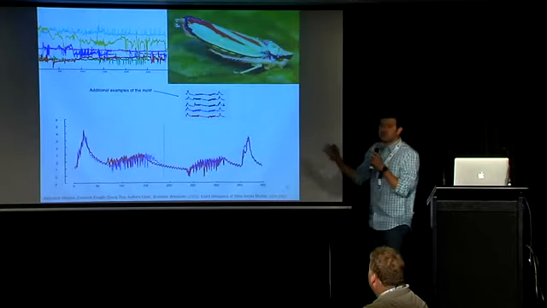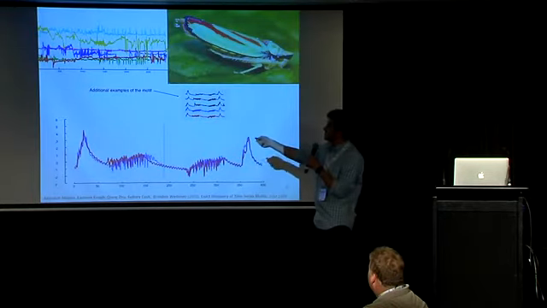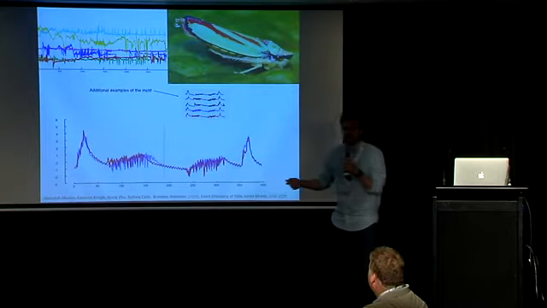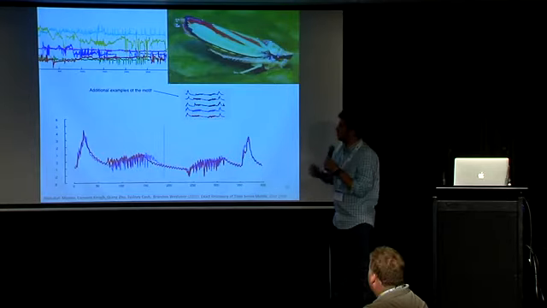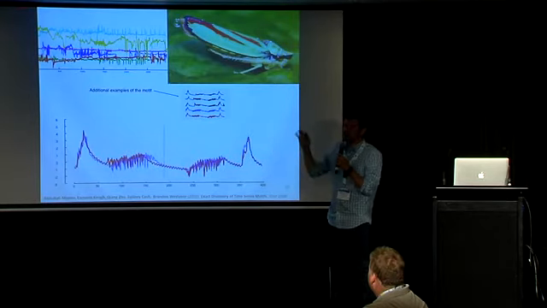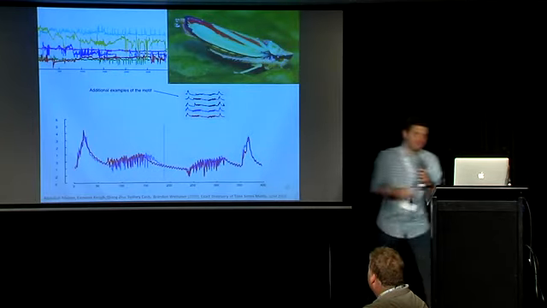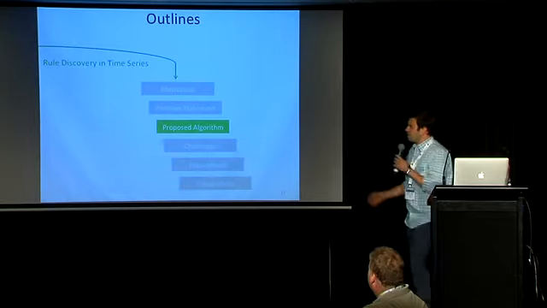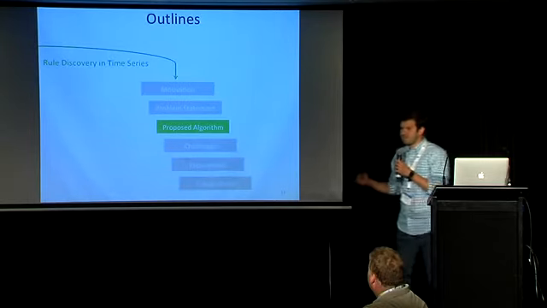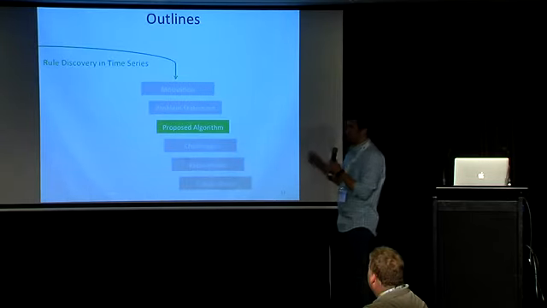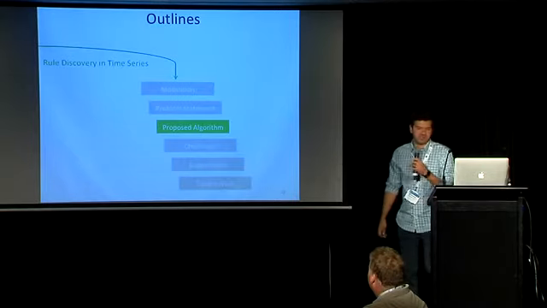Now, here's the problem statement. Let's say we have a mess of time series data, right? How can we discover rules, and more particularly, meaningful rules from the mess of time series data we have automatically? So that's going to be the problem. All right. I'm going to show you a very simple example to explain the proposed algorithm we have mentioned here in our paper.